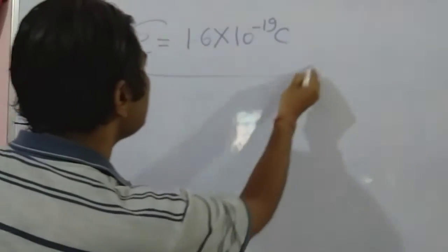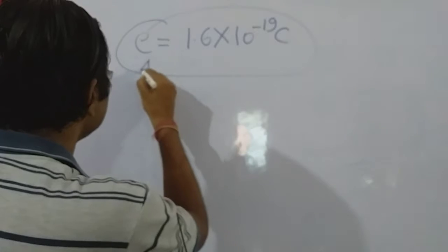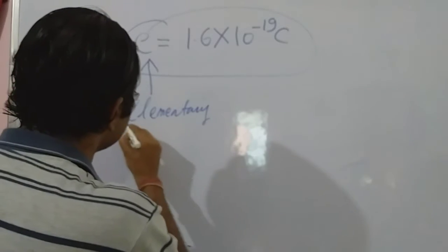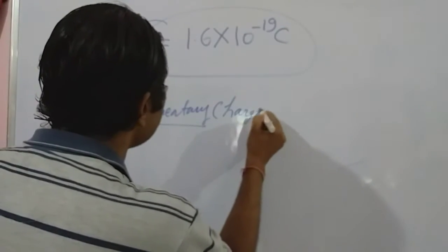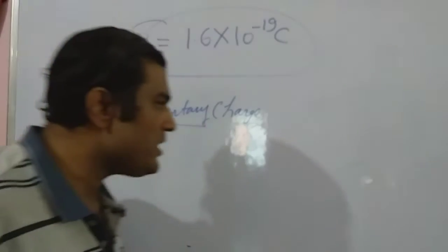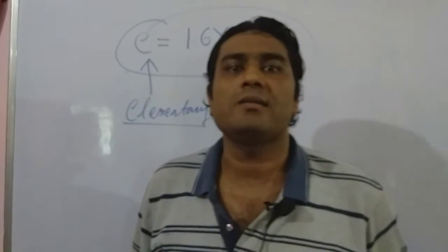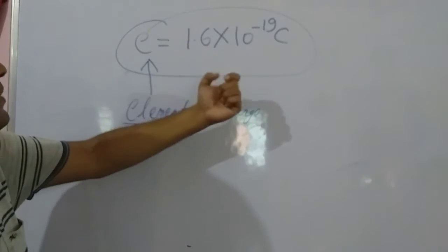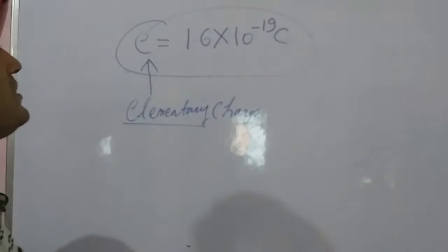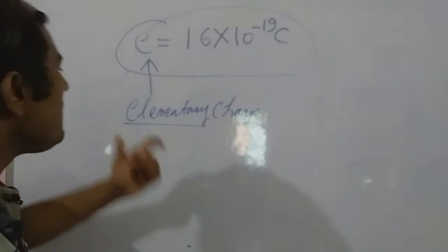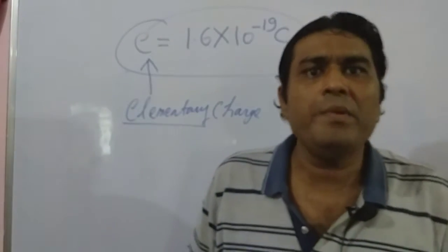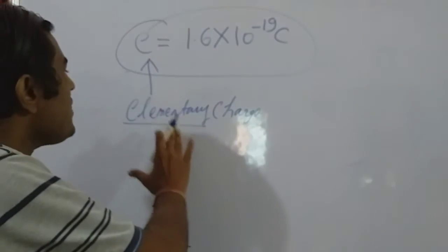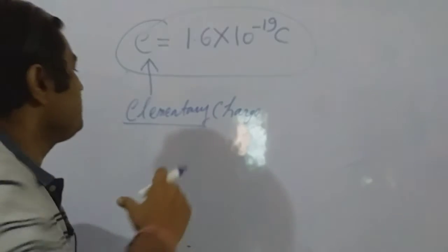And this is nothing but the elementary charge, or the basic unit of charge. It's so because it can't be split up. None can have a charge smaller than 1.6 into 10 to the power minus 19 coulomb. An electron cannot be split up, a proton can't be split up. So this one is the elementary charge, or the basic unit of charge.